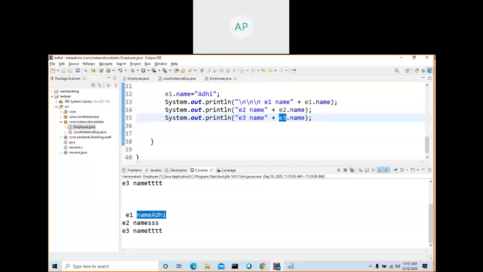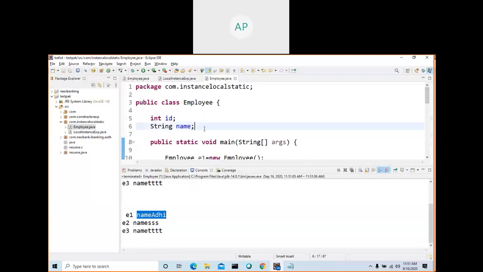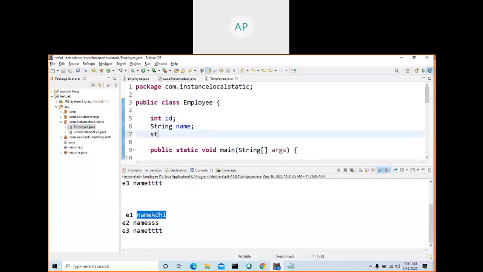So e1 dot name, e2 dot name, e3 dot name. See, Adi, SSS and TTT. So that's the difference, no? Each instance is going to have its own state. That is why we call it an instance variable. Then what is the local variable? You know what a local variable is. Now you know what an instance variable is.